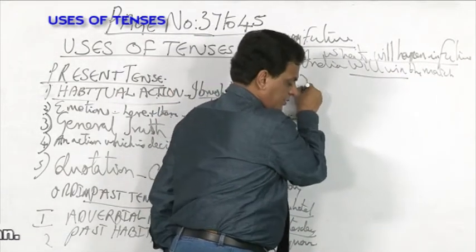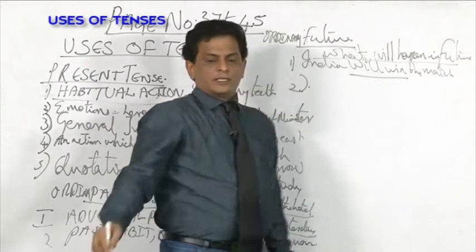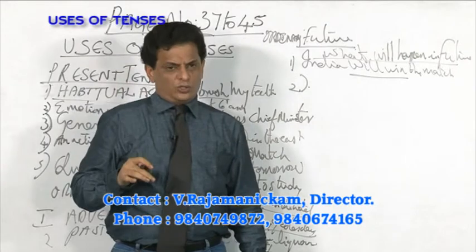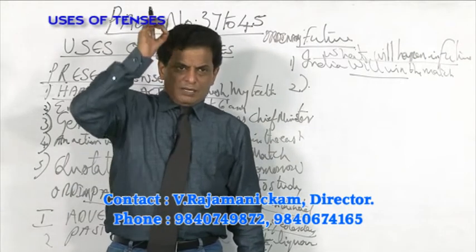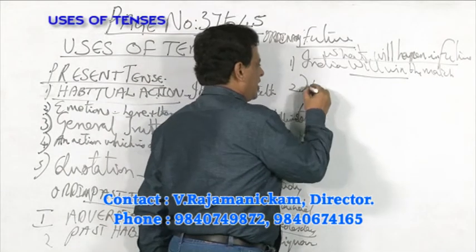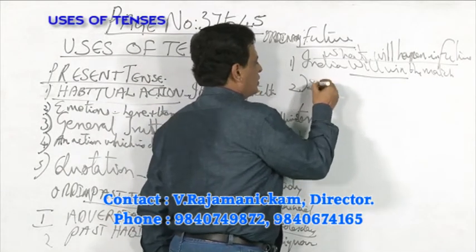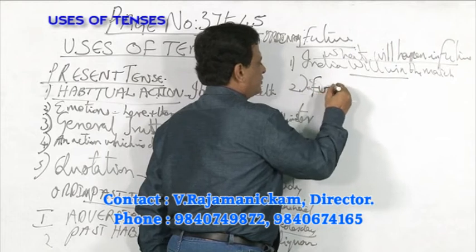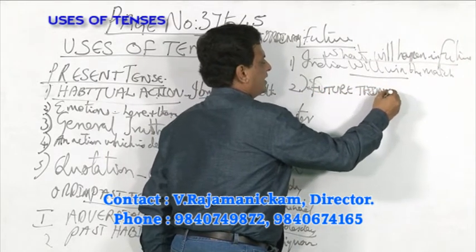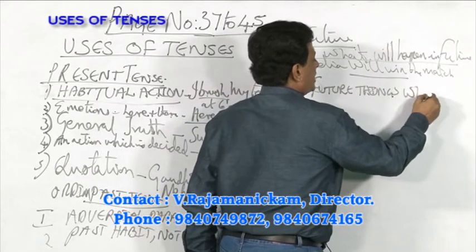What is the second place you use it? Something in future which you cannot control. See, for example, May 1st will be a holiday. December 25th will be a holiday because it is Christmas. These are future things which you are unable to control.